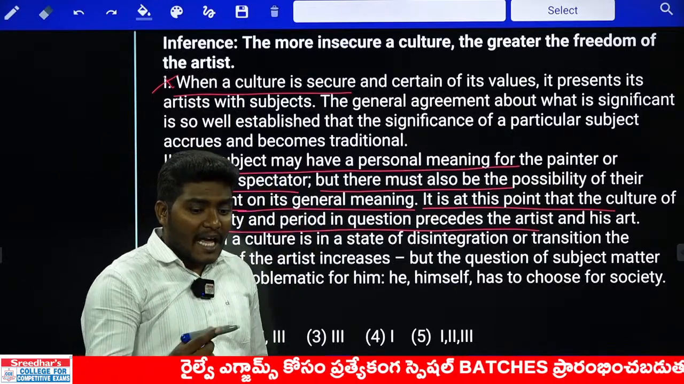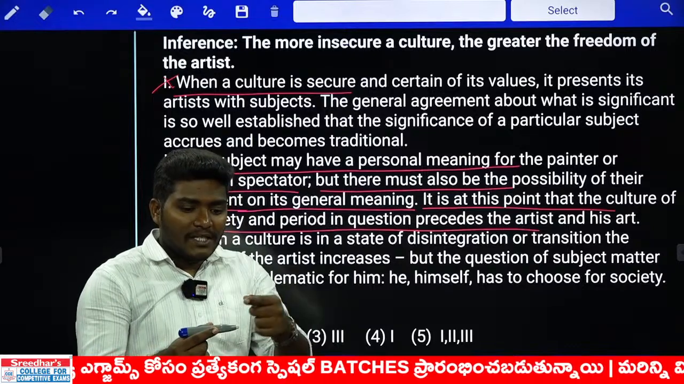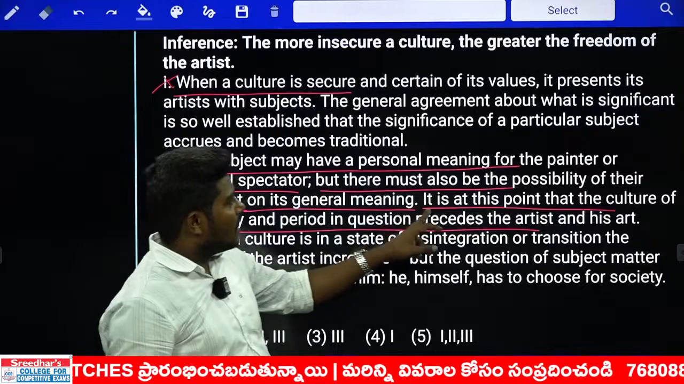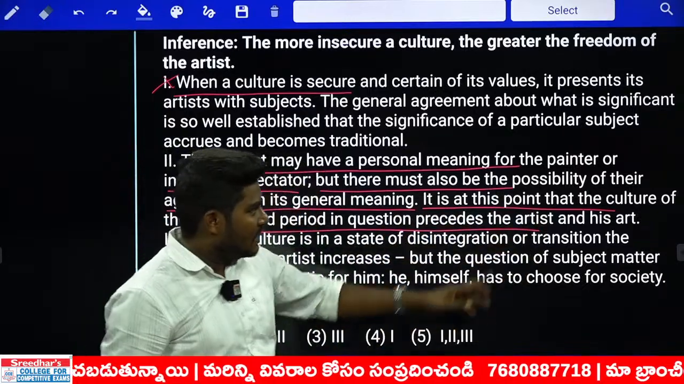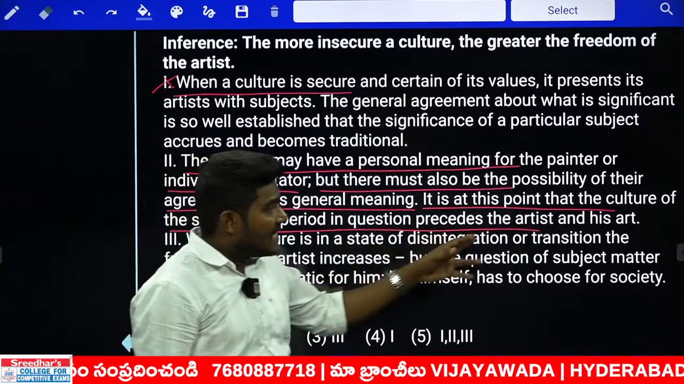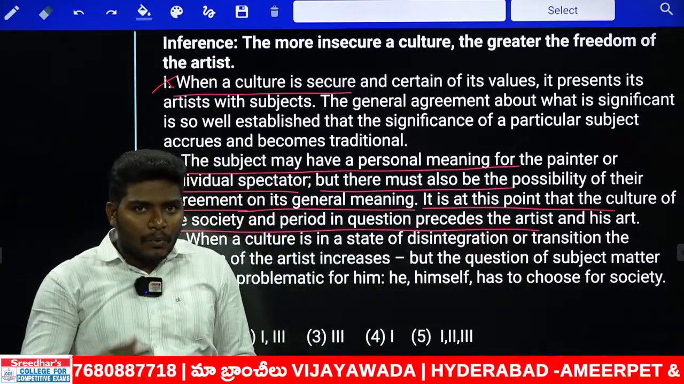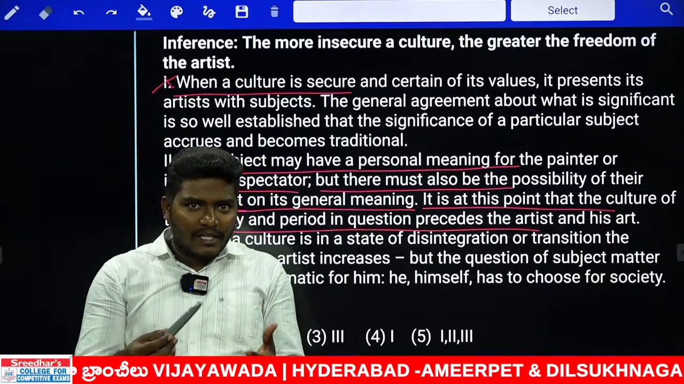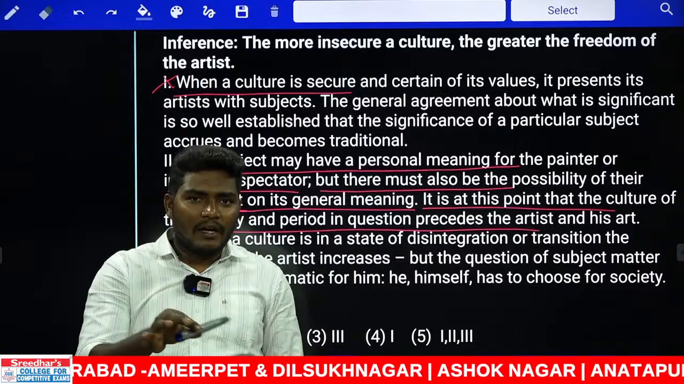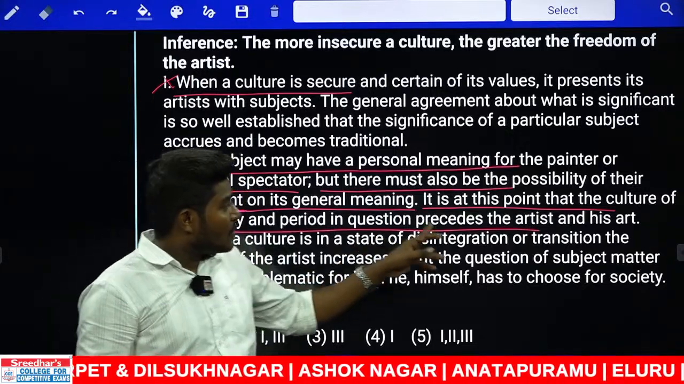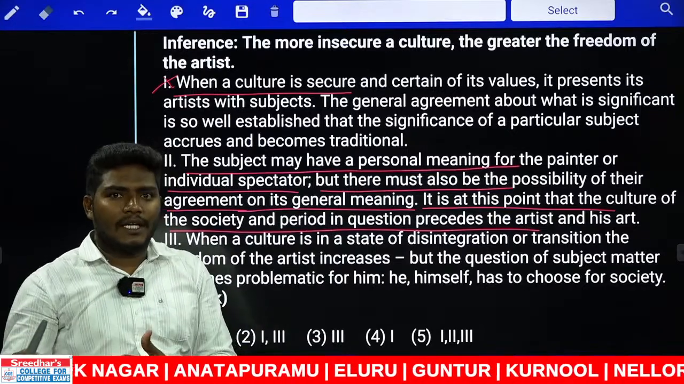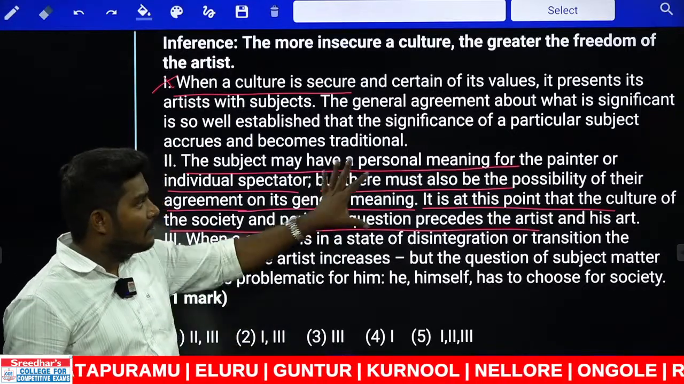Are you getting the point? I may say this is a stylus, you may say this is a pen, but there should be a final conclusion. In continuation, it is at this point, when we finalize this, that the culture of the society and the period in question precedes the artist and his art. Now when two people agree, I say stylus and you say pen, and both of us agree it is a pencil, at this period of time the culture precedes the artist and his art. The art of the artist comes out of the society. Finally, there should be an agreement like this. That is the meaning of this sentence.